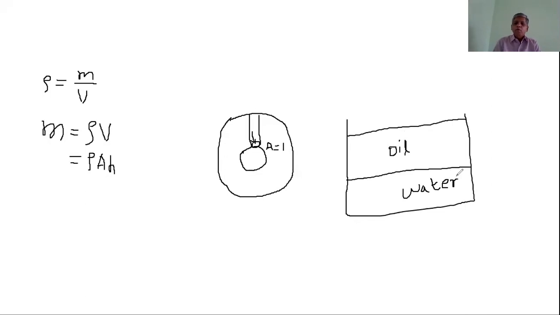Now, to find the absolute pressure at the point, which is at a distance h1 from the bottom layer of the oil, and the height of oil layer is considered h2.